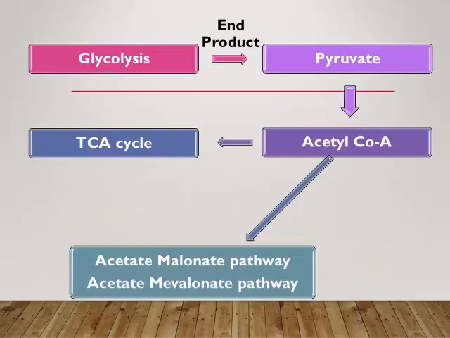Here you can observe in the slide that from glycolysis we are getting the end product, pyruvate. This pyruvate is further converted to acetate, which gets converted to acetyl coenzyme A, the active form of acetate, and further it will enter the TCA cycle or it will be utilized mainly for two pathways, that is acetate malonate pathway and acetate mevalonate pathway. Acetate mevalonate pathway is for the synthesis of isoprenoids and steroid terpenoids. Acetate malonate pathway is for the synthesis of lipids, fatty acids and waxes.